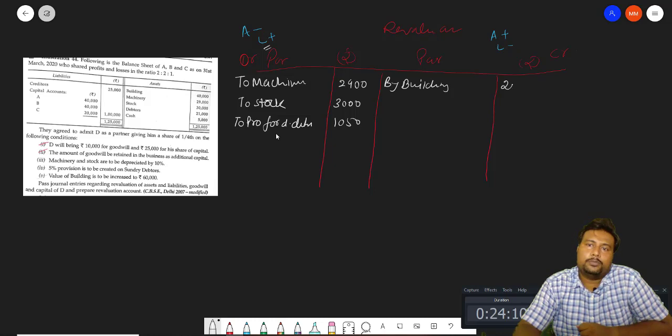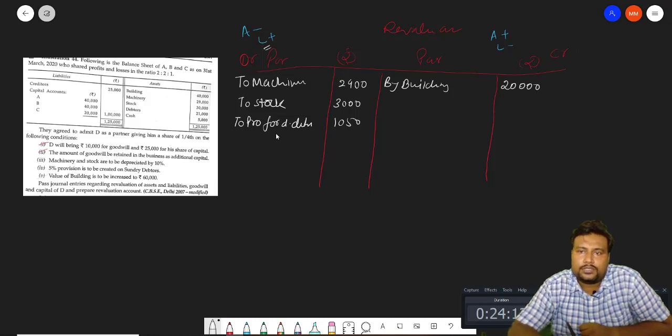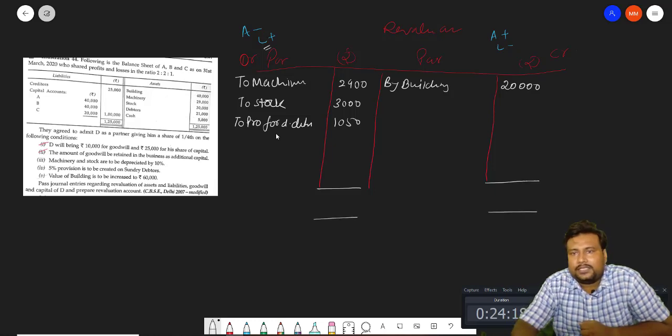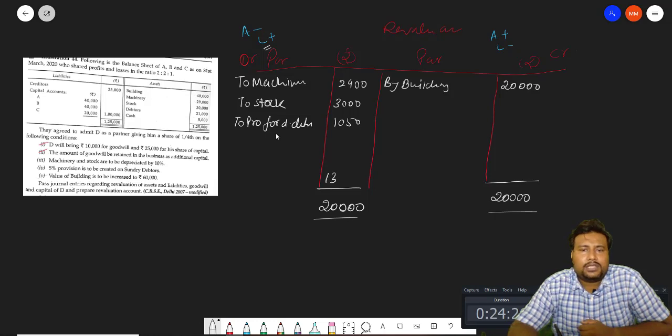So by building, how much? 20,000. Now you find out the total for the same. Very simple. Which side is higher? This one. 20,000. Deduct this and you will get 13,050.